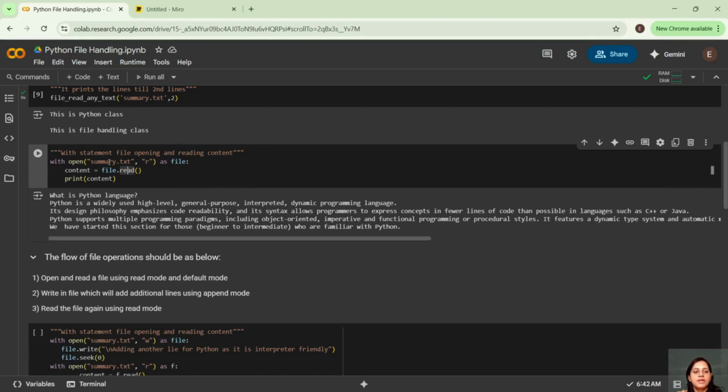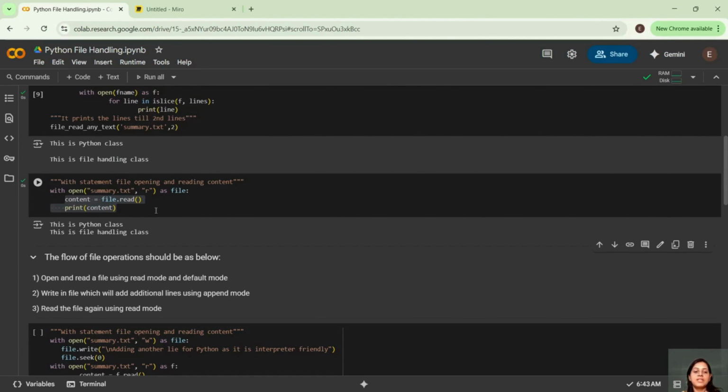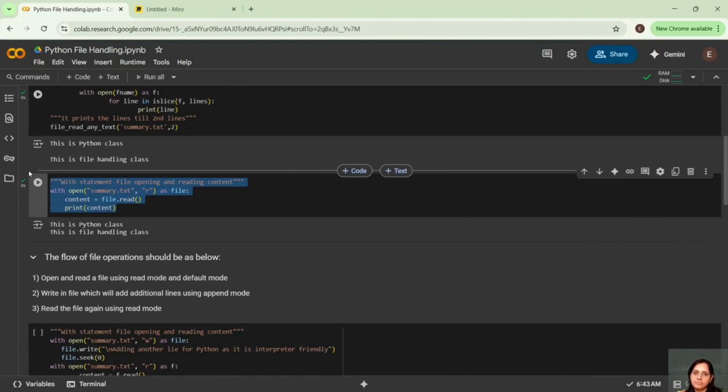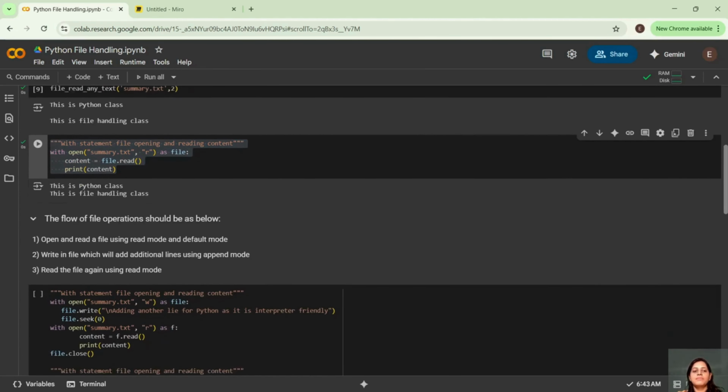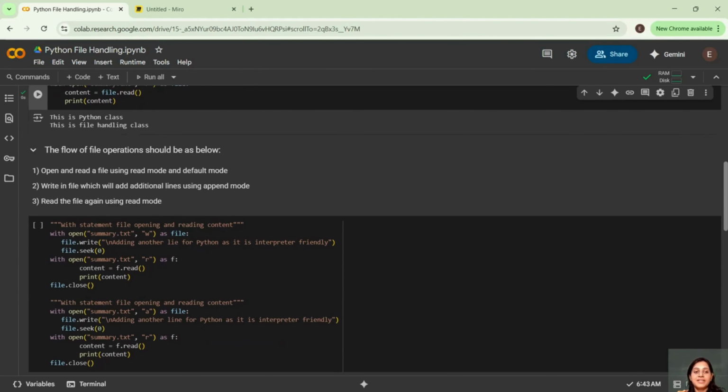With open summary text as file. I want to give it a name, file. I want to read the content. So this is how you have to read the content, right? It is reading the content. So this is how you will run the file, and this is a better practice of writing code. I have written the code only yesterday night, guys, so I don't know, I'm just running it now.